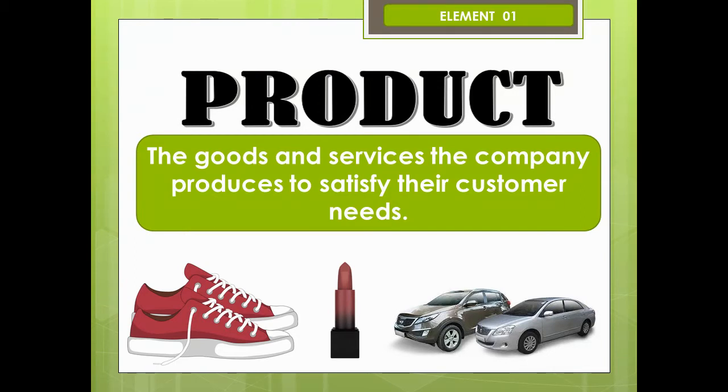All these are examples of products. Consumers tend to buy these products when they satisfy their needs.